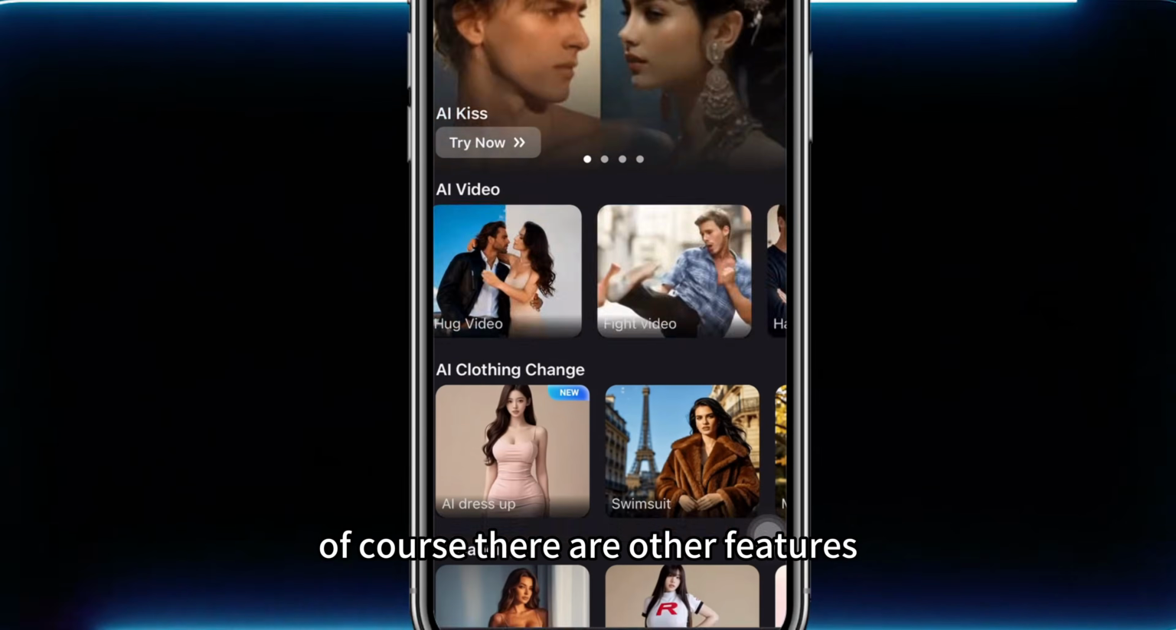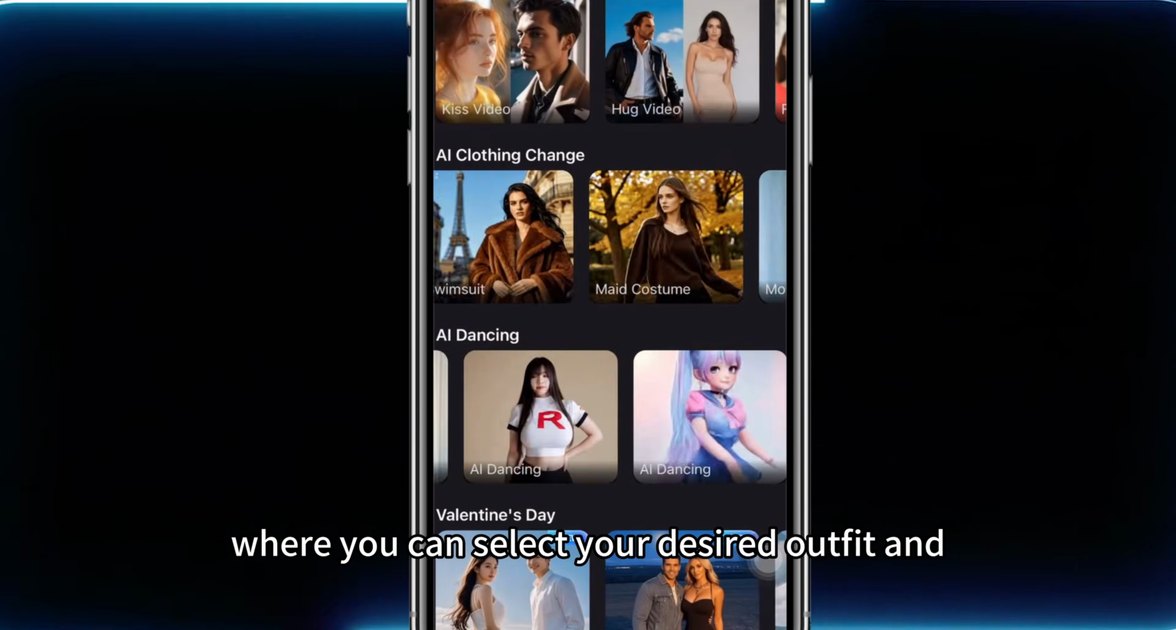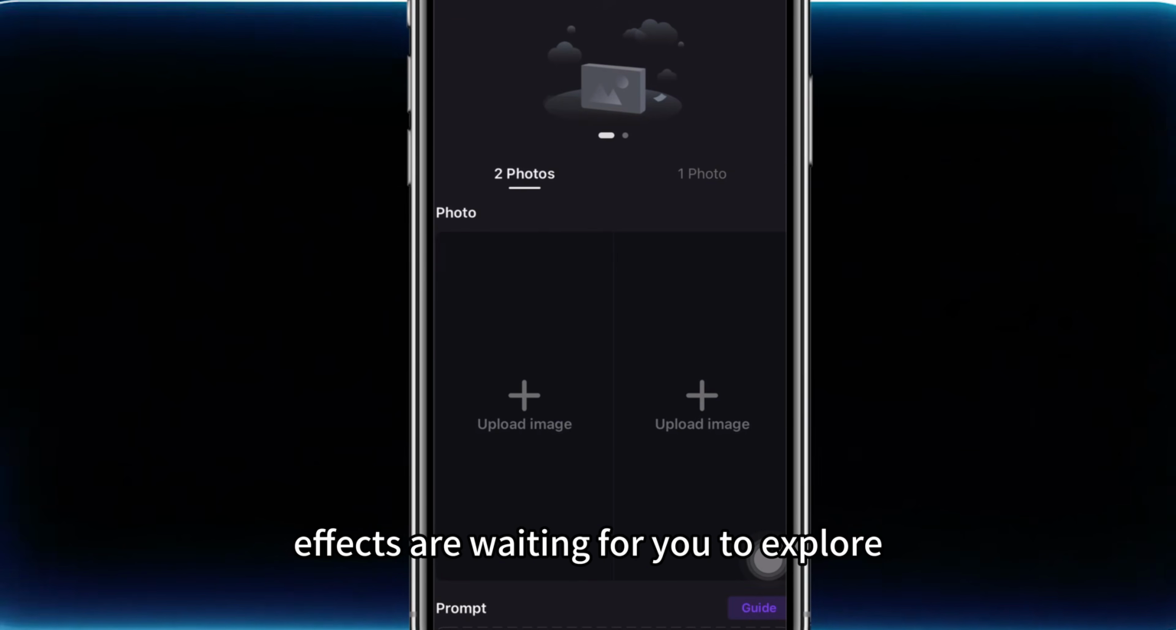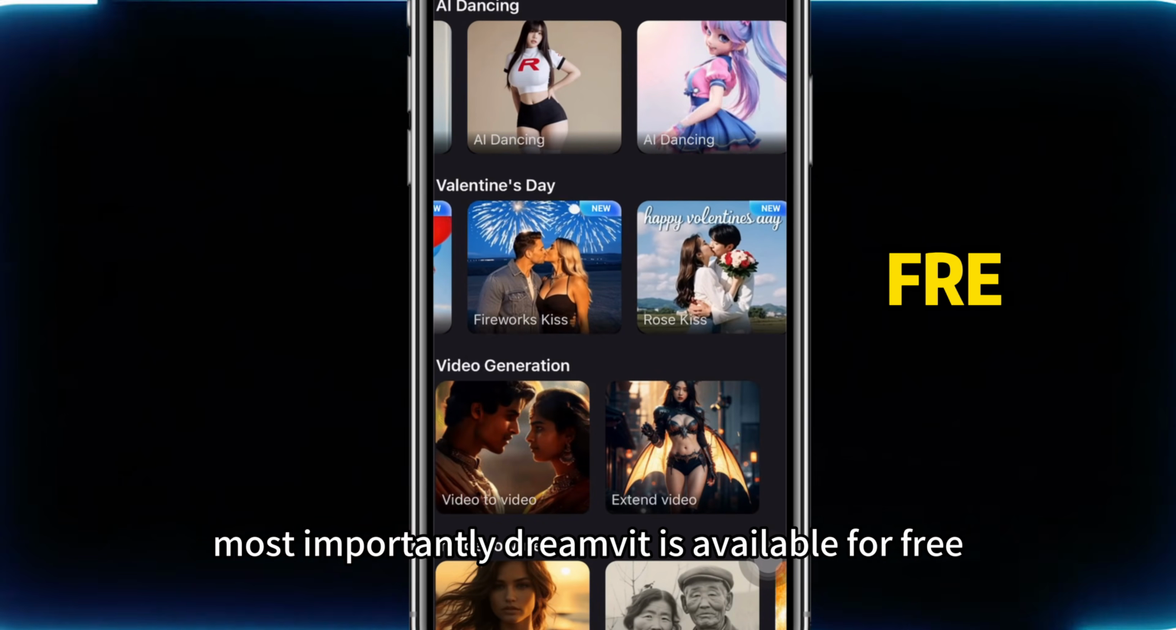Of course, there are other features, such as one-click outfit changing, where you can select your desired outfit and generate it instantly. Countless interesting AI effects are waiting for you to explore. Most importantly, DreamVid is available for free.